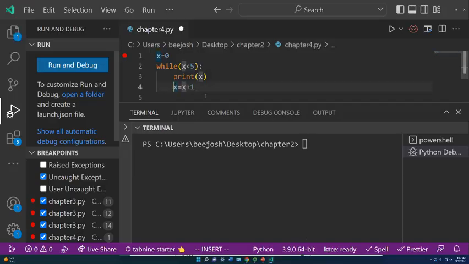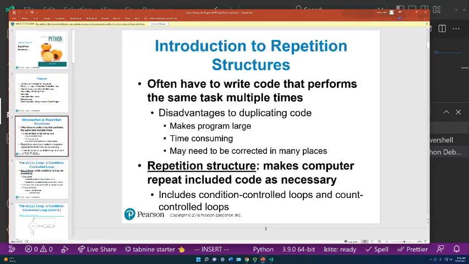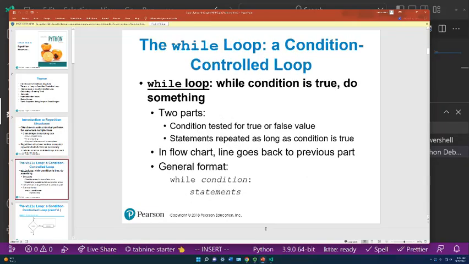The while loop is what we call a pre-test condition, meaning that it tests first and then it does the repetition. And count control loops, we just covered that. Now the while loop contains different parts. It has 3 different parts: the while statement itself, the condition that you're working with, that's your true or false, and then the statements that you need to be done repetitively.